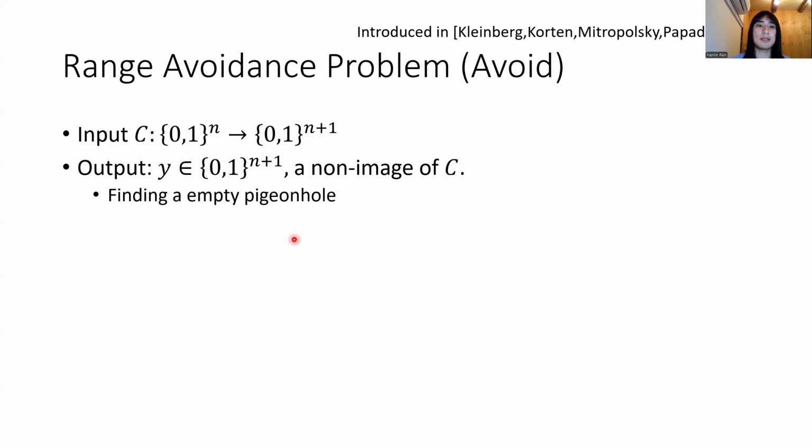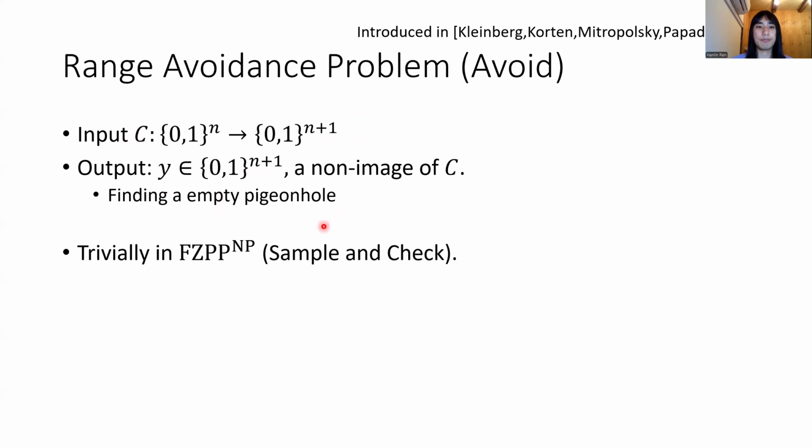This problem can be seen as some empty version of the pigeonhole principle. So imagine the inputs of C are pigeons, the outputs of C are holes. There are a lot more holes than pigeons, and C specifies how to map the pigeons into holes. To solve the range avoidance problem, you just need to find an empty pigeonhole.